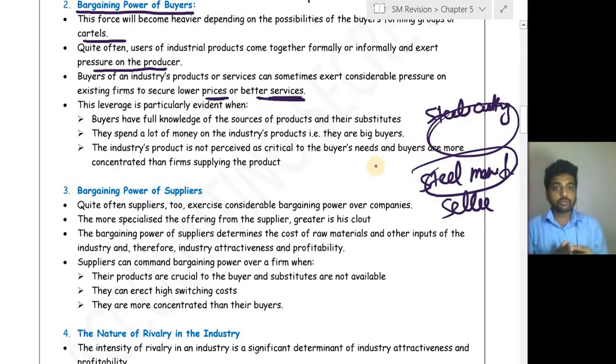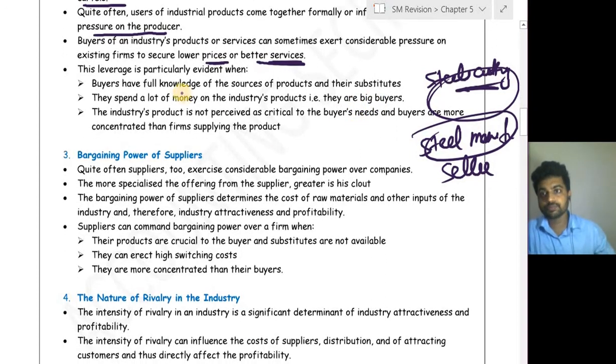If they form a group together and say this much you have to charge for the steel, then the steel manufacturer has no other option than agreeing to these steel cutting industries. They might also ask for better services, or both.